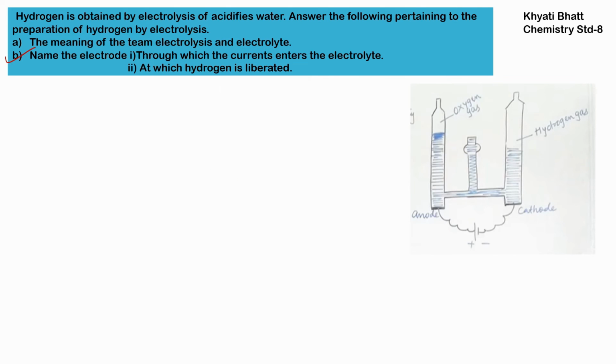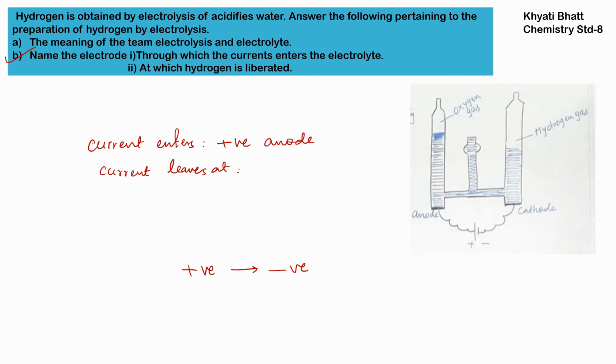Question B. Name the electrode through which the current enters the electrolyte. Current enters from the positive electrode, so it is the anode. Current direction is always from positive to negative, and then the circuit is completed, and current leaves at the cathode, which is our negative electrode. Now hydrogen will be liberated at the cathode. As we can see in the figure, hydrogen gas is liberated at the cathode.